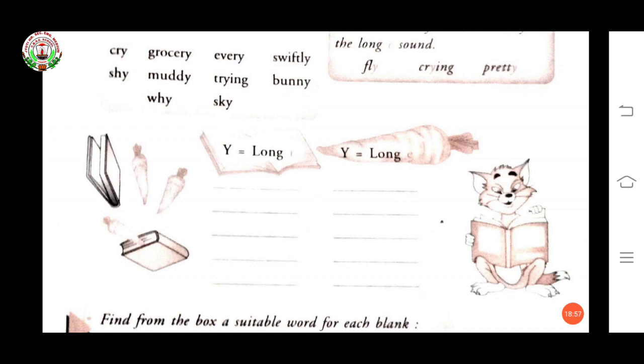Again I am repeating: cry, shy, why, trying, sky. Now long E sound: grocery, muddy, every, shifty, bunny. Okay, so here this exercise is finished.